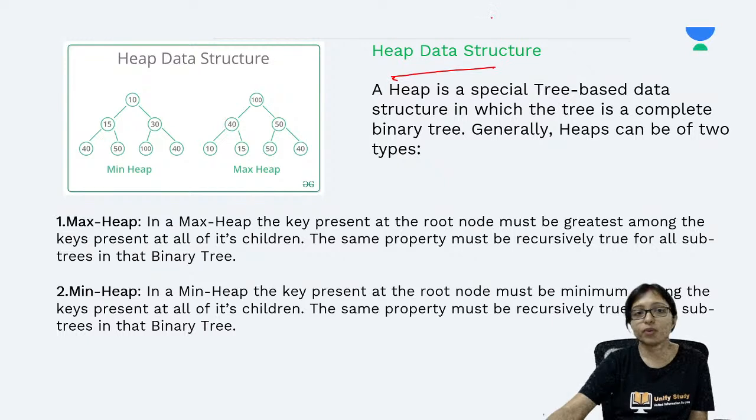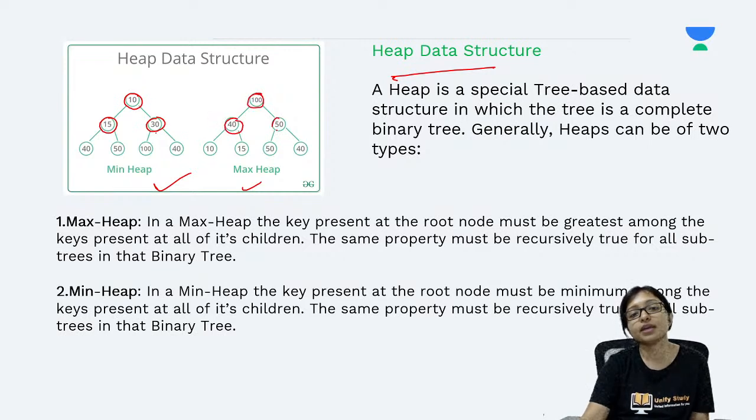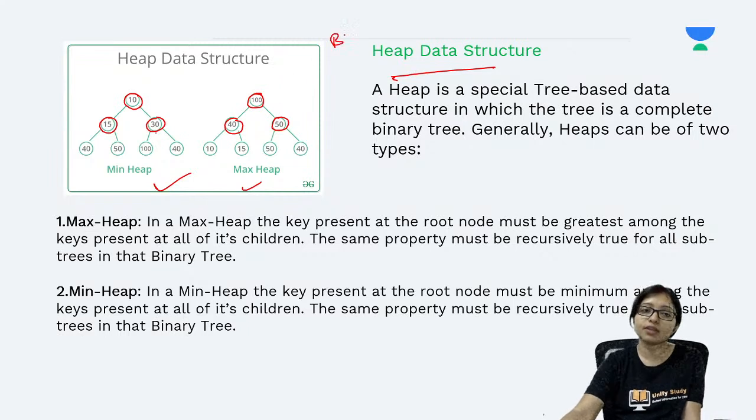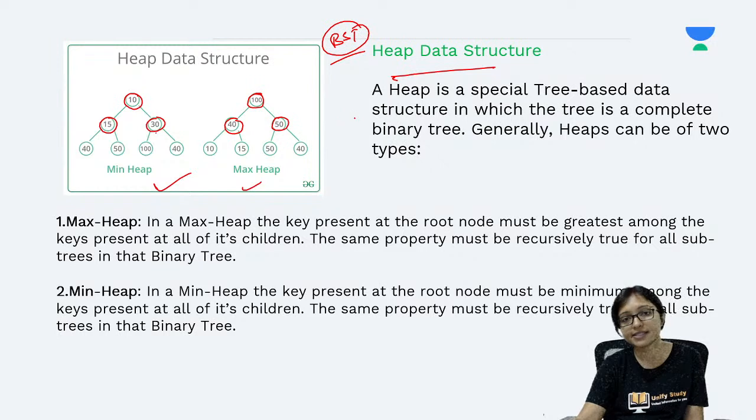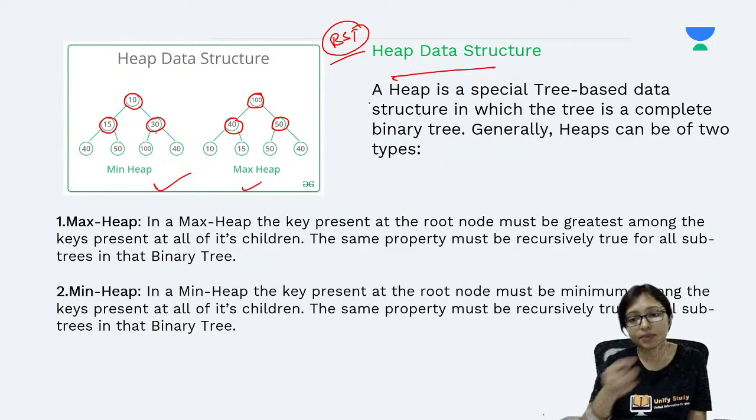So heap, what are the heap data structures? There are two heap data structures, min heap and max heap. Min heap means every time the root will be less than the child. Here every time the root will be greater than the child. And there is no relation with BST. Don't be confused between the heap and BST. There is no relation with the BST.